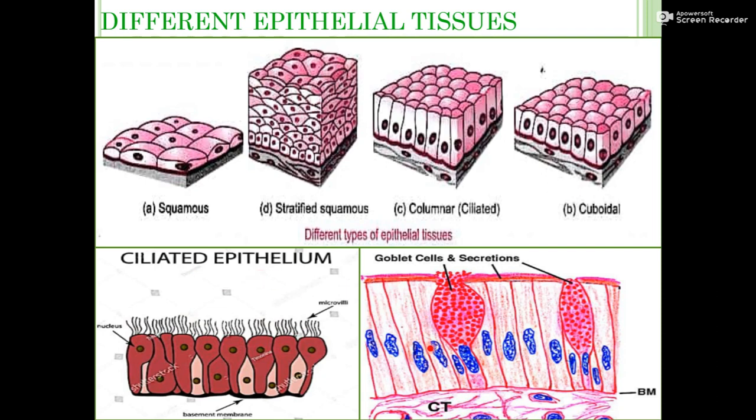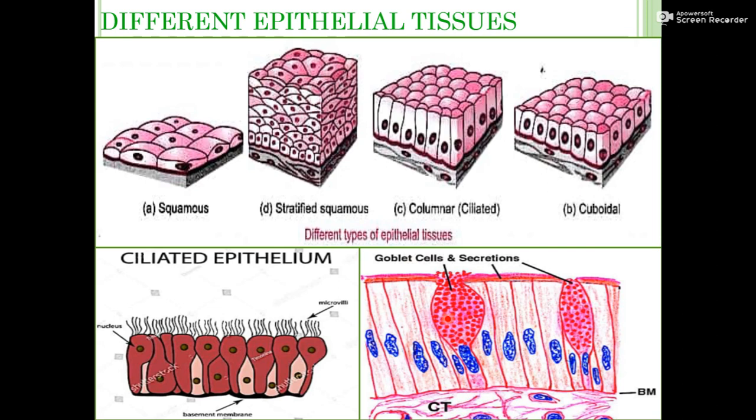Another one is glandular epithelium. Sometimes some cells have an ability to secrete something, and the cell which secretes is known as a goblet cell.